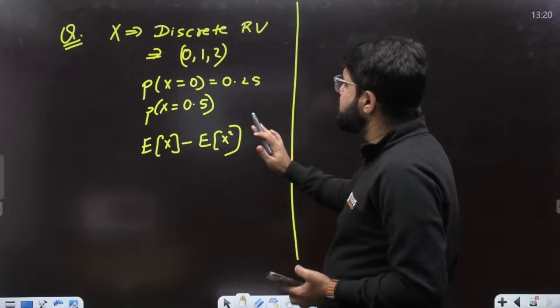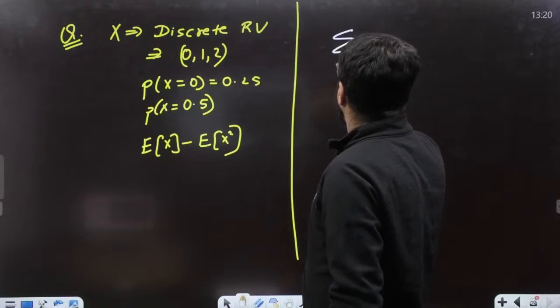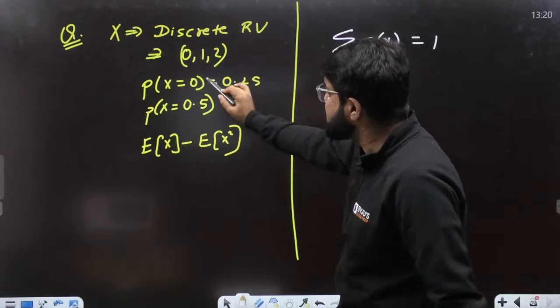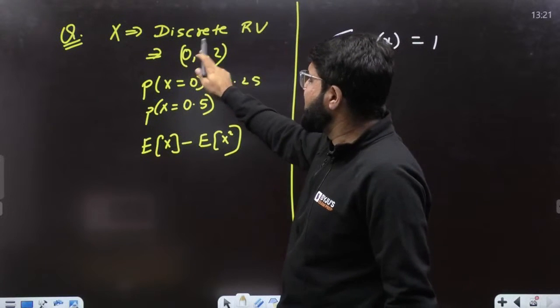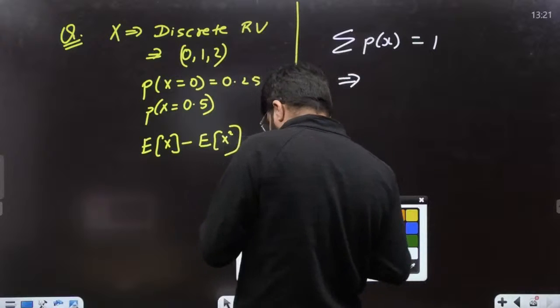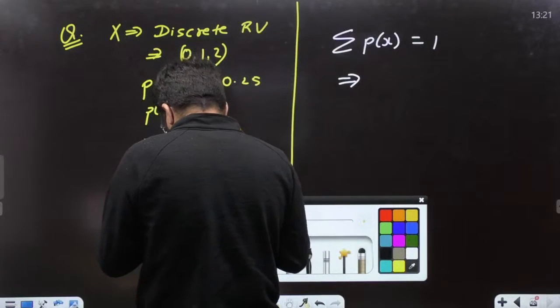So guys, very simple. The summation of all probabilities, the summation of PMF, is always equal to 1. On the basis of this, the random variable can take the values 0, 1, 2. Okay, sorry, this data. Sorry. Let us rotate this.